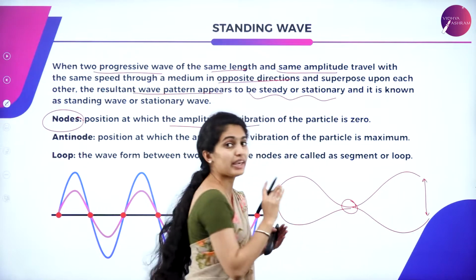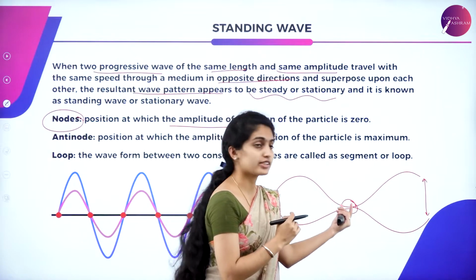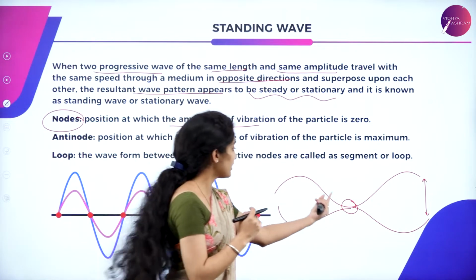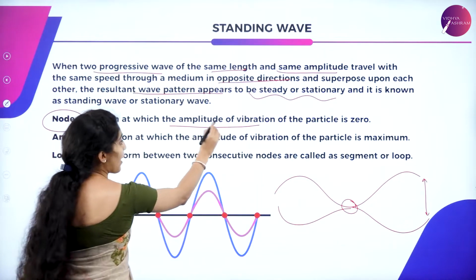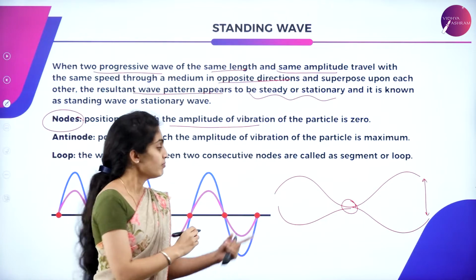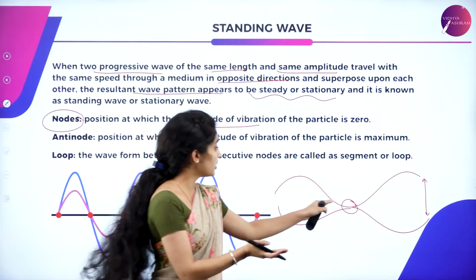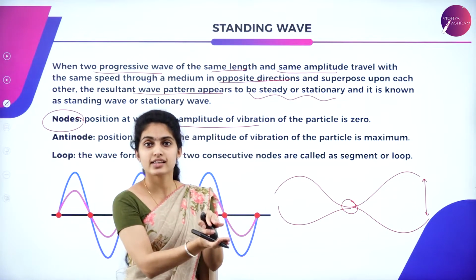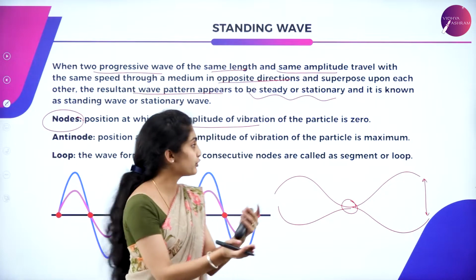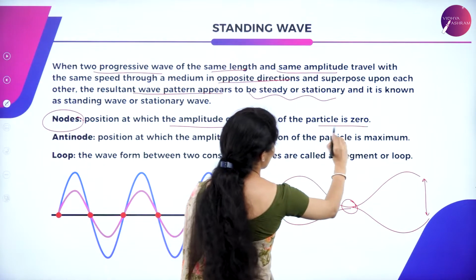This part is the antinode and here it is the node. Here it is the amplitude of vibration, that is the height of the wave; both merge over here, so the height coincides, that is, the amplitude of the wave is 0.